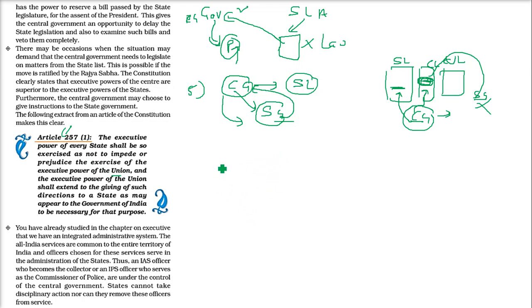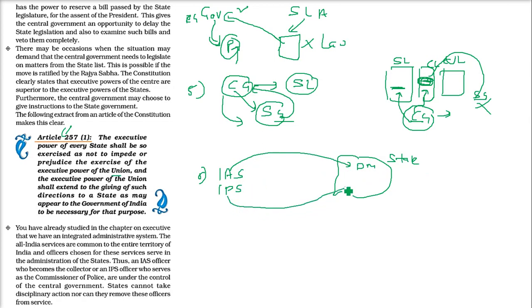Now we are talking about one more thing, the Indian Administrative Service. You know, this Indian Administrative Service, or IPS. They are sent to a state. Now an IAS officer may become a DM. An IPS officer may become a commissioner of police. And they are working under the state government, the DM, the commissioner of police, etc. But they are representatives of the central government.